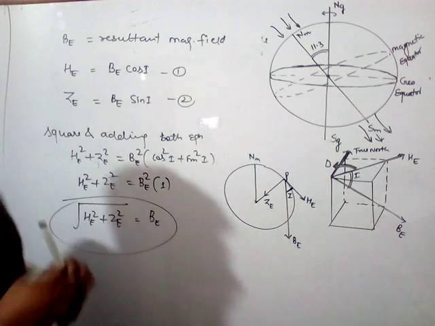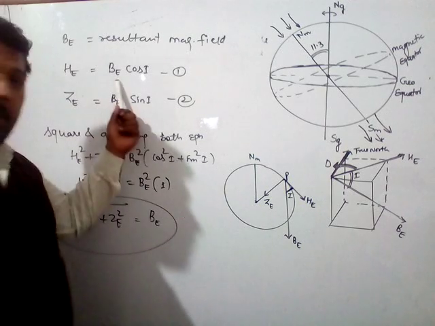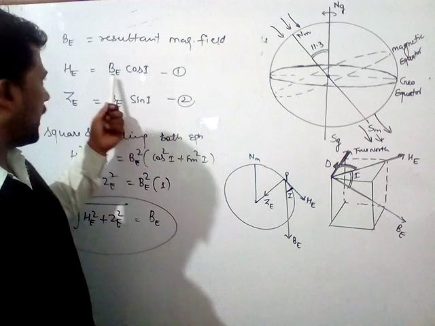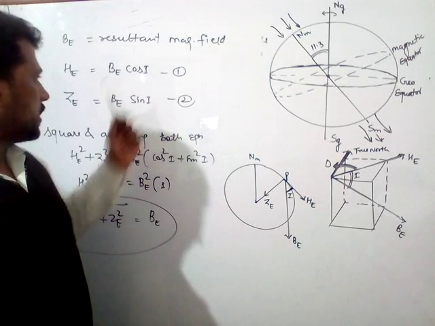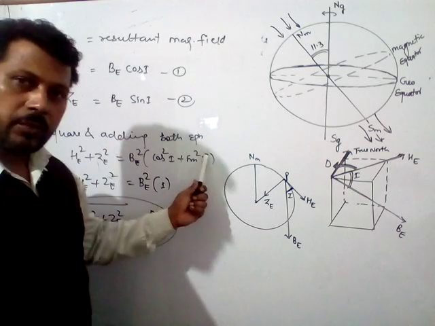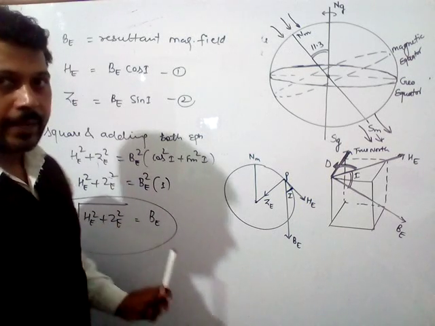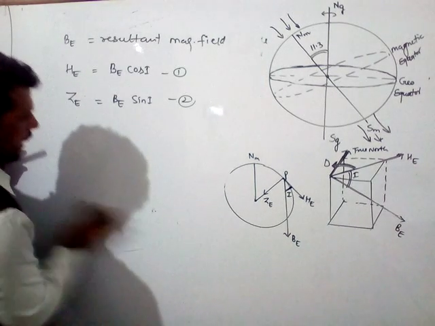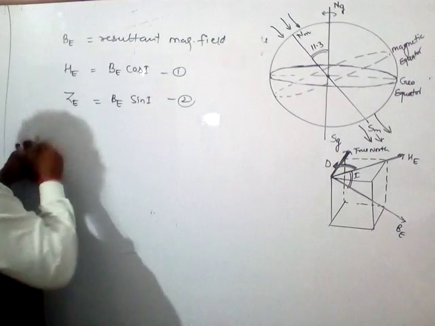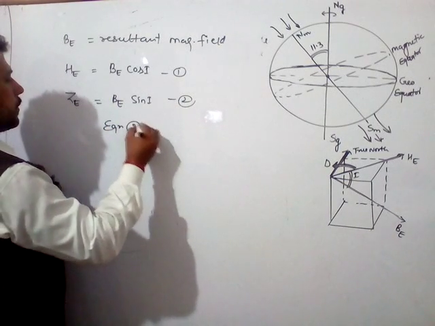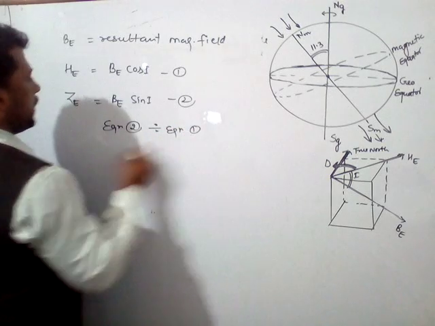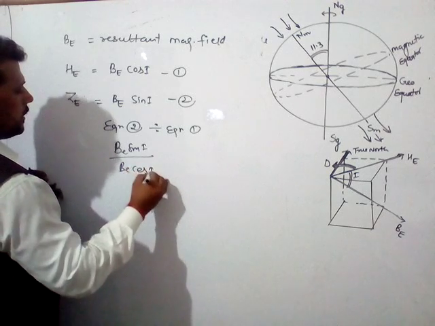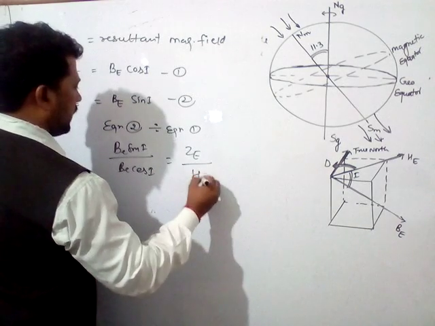This is the value of the resultant magnetic field. हॉरिजॉन्टल कंपोनेंट कॉस के फॉर्म में होता है और वर्टिकल कंपोनेंट साइन के फॉर्म में होता है. So in earth's magnetism it is BE cos I and BE sin I. Squaring and adding both equations, we can find the resultant magnetic field. And when we take the ratio of both equations, equation 2 divided by equation 1, BE sin I upon BE cos I equals ZE upon HE.